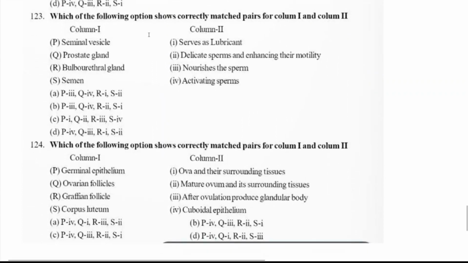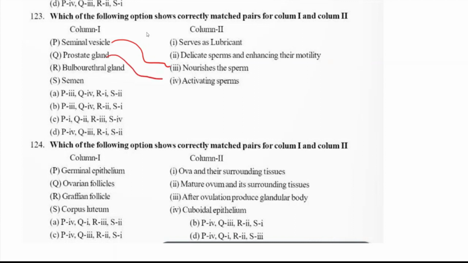Which of the following options shows correctly matched pairs for column 1? What does the seminal vesicle do? Seminal vesicle is needed for the nourishment of the sperm, so P3. Prostate gland is for activation, Q4.